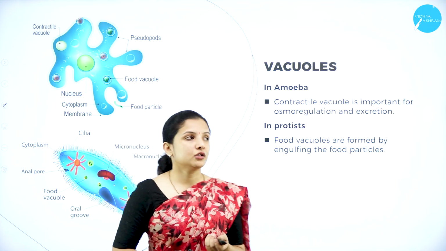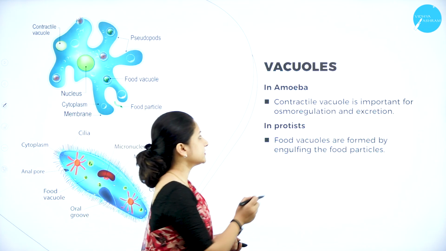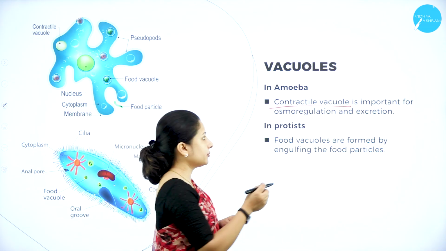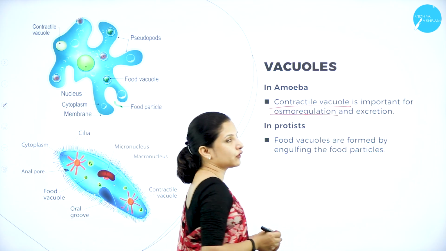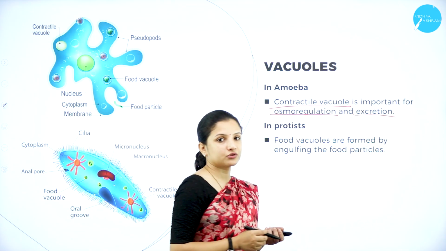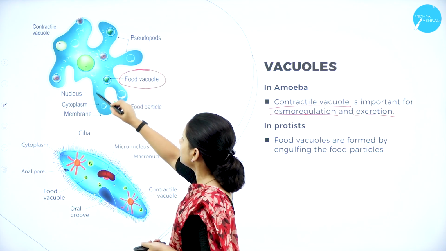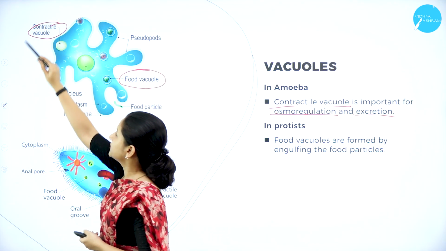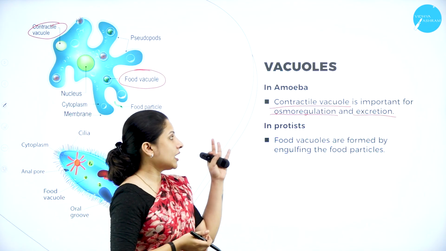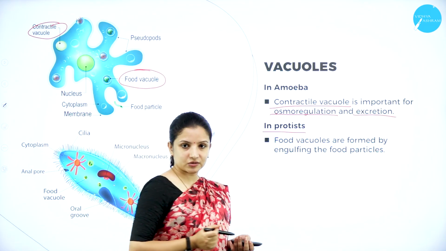Next, talking about the vacuole in amoeba. In amoeba, the vacuoles that are present are called contractile vacuoles. The contractile vacuole is very important in amoeba for osmoregulation, that is, for maintenance of the fluid inside, and also for the excretion process. So in amoeba, food vacuoles are present, and also contractile vacuoles. The main function of the contractile vacuole is to maintain osmoregulation and also to help in the process of excretion.